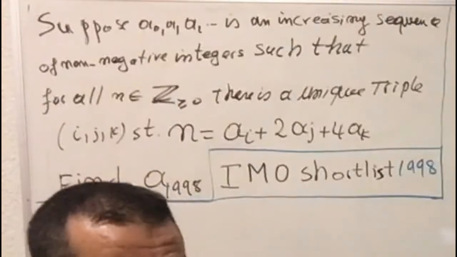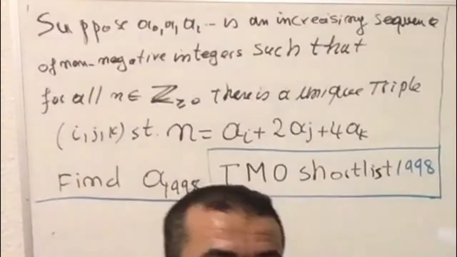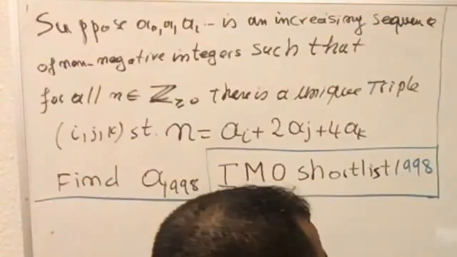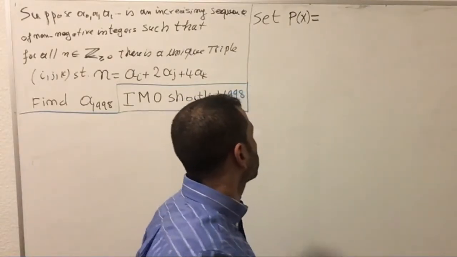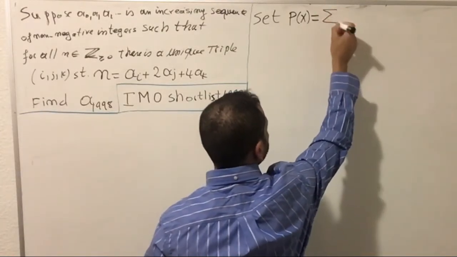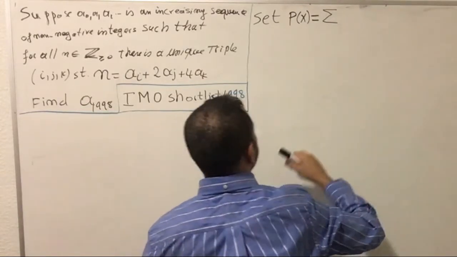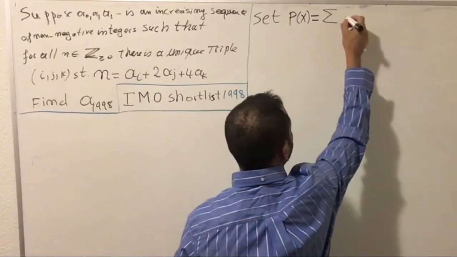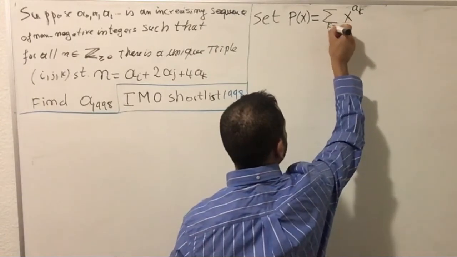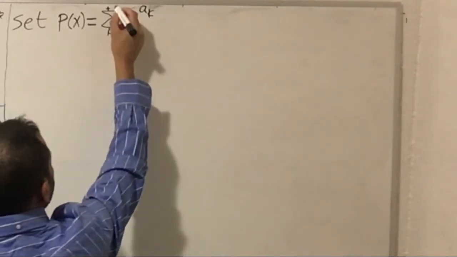The problem is written in the form of a generating sequence, so I can think about the generating function. Also, we can think about the convolution of the product of the series. Set P of x equal to the series of x to the a sub k, as a convolution form series, where k goes from 0 to infinity.